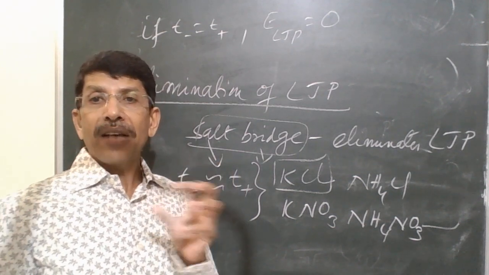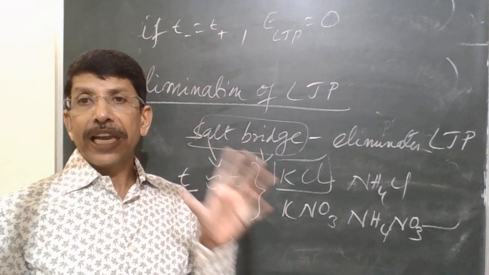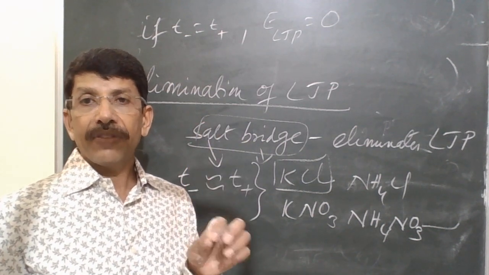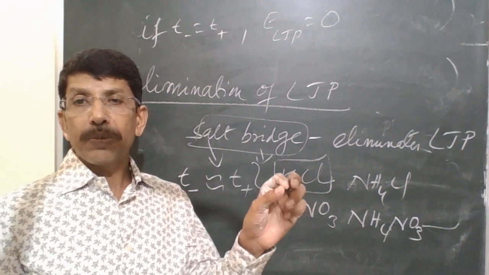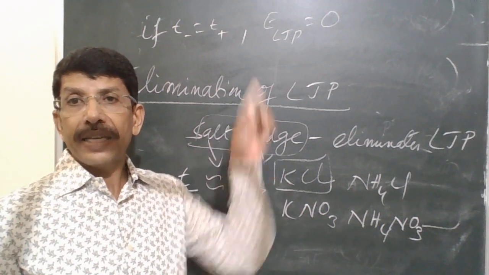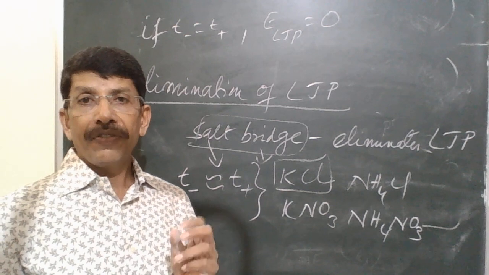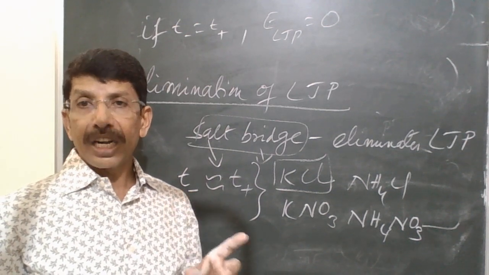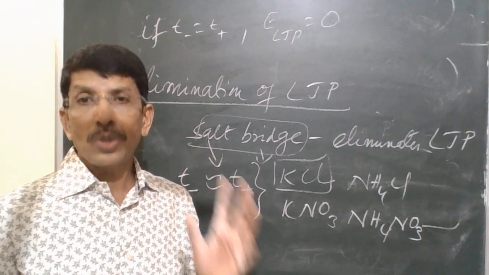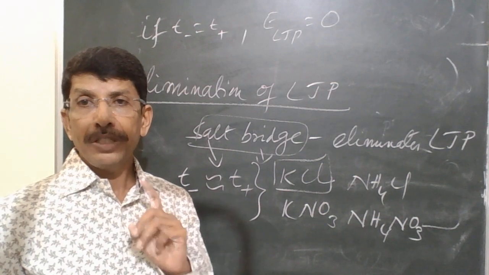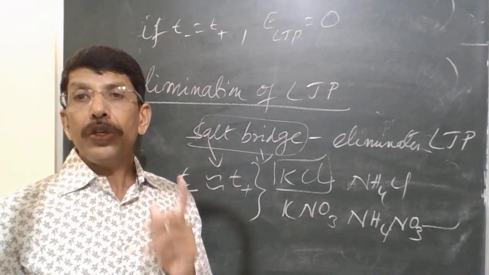They may ask you to write a note on liquid junction potential. You say what liquid junction potential is, how it is eliminated, and write the expression for it. And if they ask you to write a note on salt bridge for 2 marks, you say what a salt bridge is, what its function is, and what salts are used.